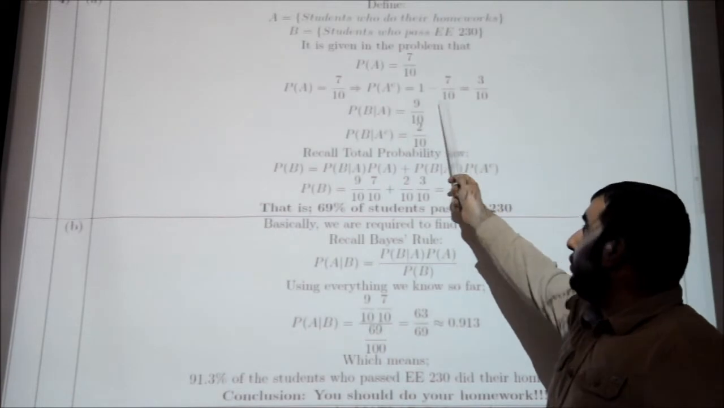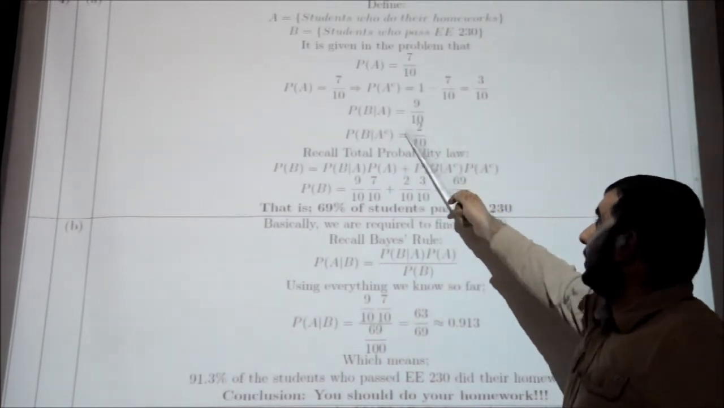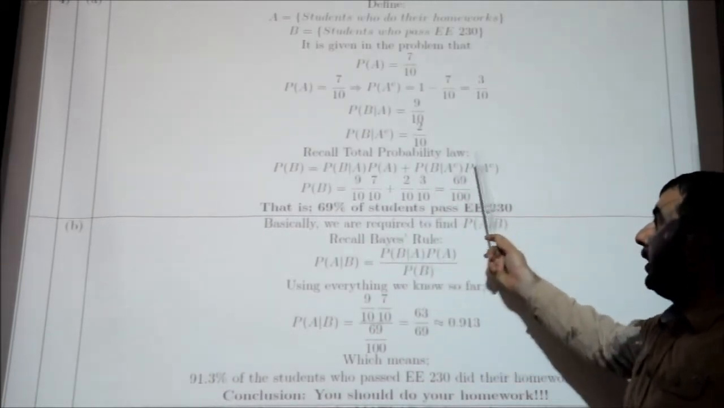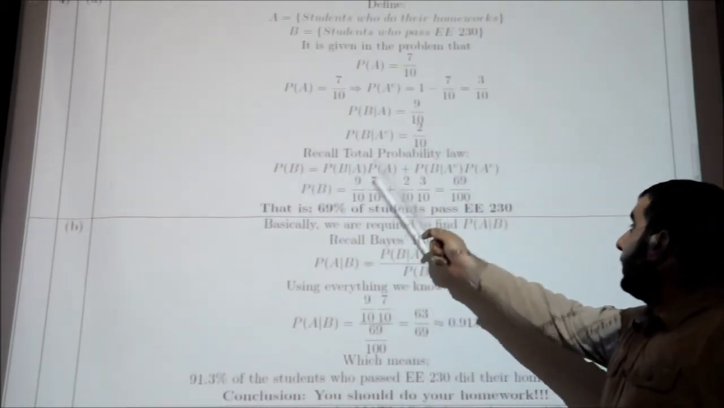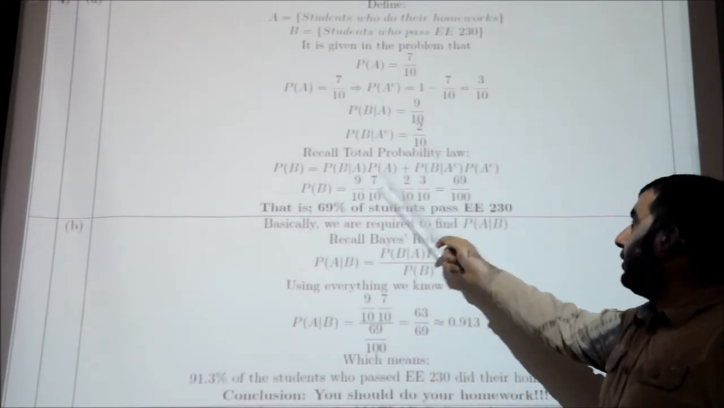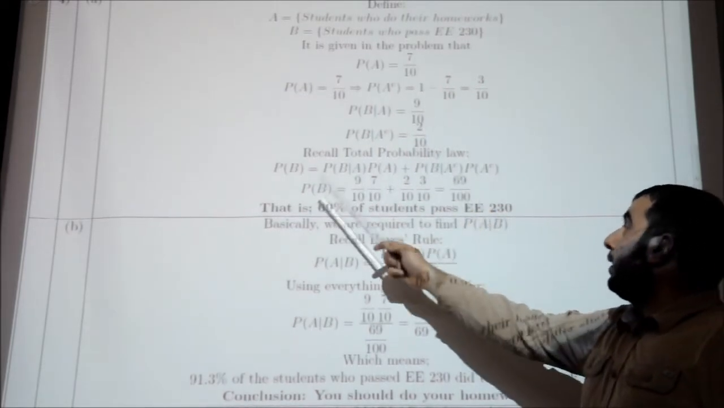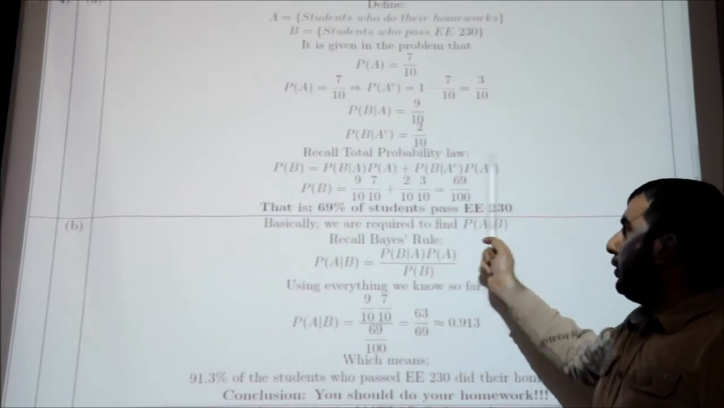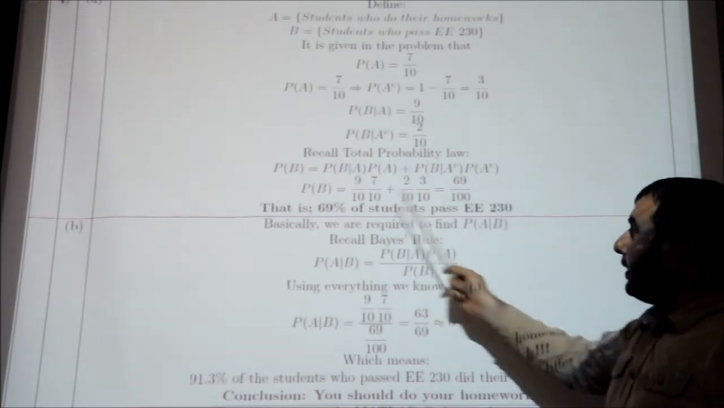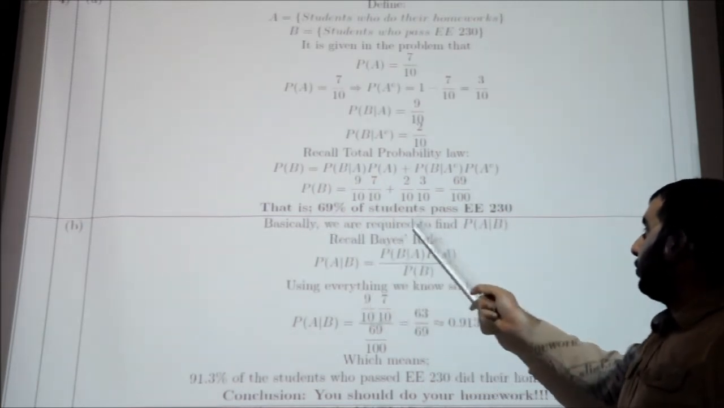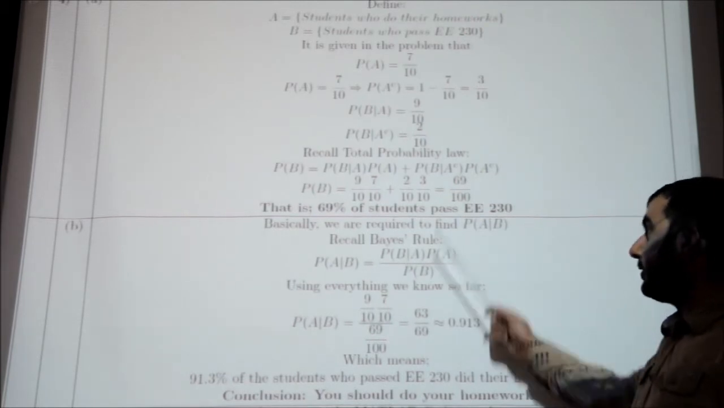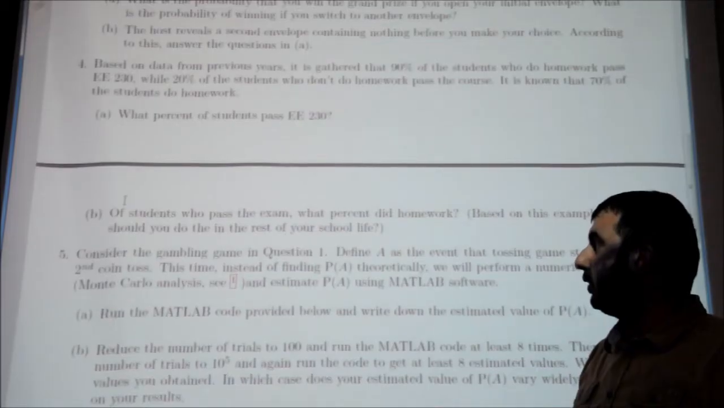Now you will use the conditional probabilities given in the question. Recalling the total probability law, probability of B can be written this way, and the values of the probabilities are given in the question. By using the values, probability of B can be found as 69%. That is, 69% of students pass the probability course. That is an important conclusion.